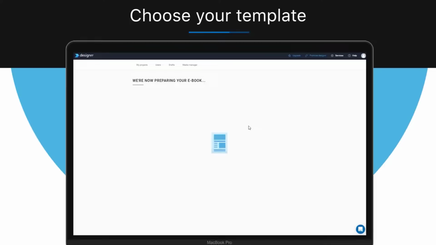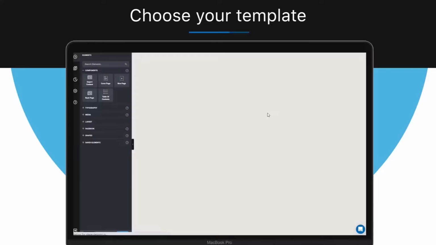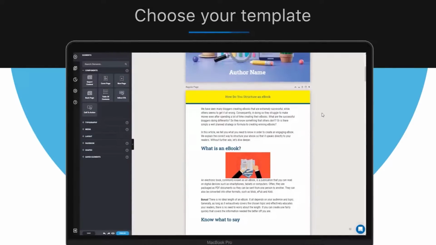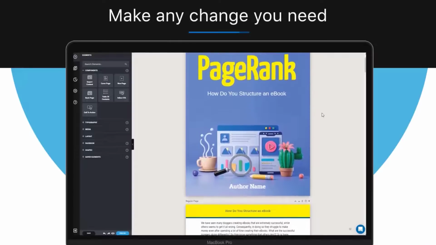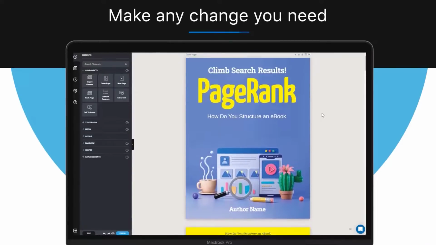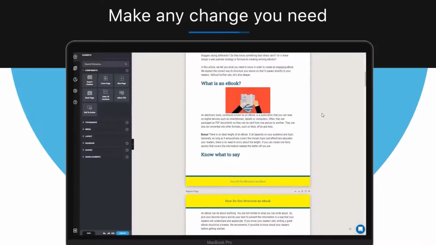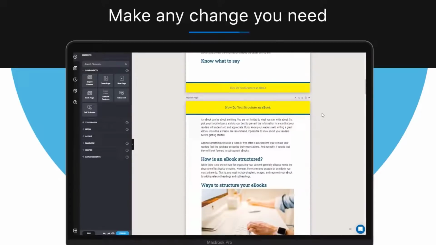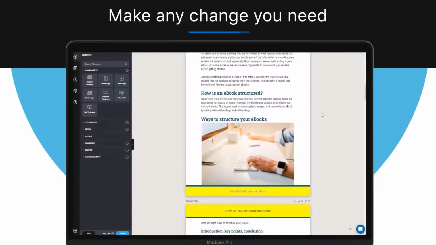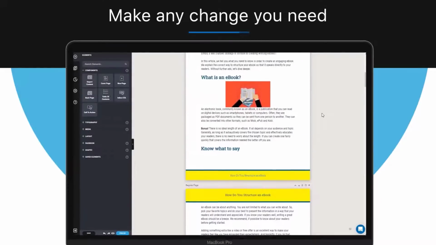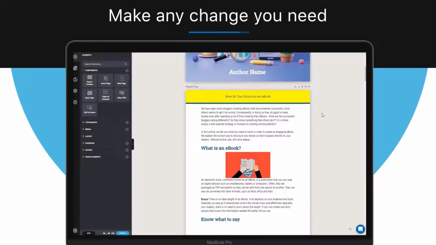Now your content is combined with the template and opened in what we call the design editor. And here you can begin making changes to the layout of the ebook. Start from the top and work down, because our technology will constantly repaginate pages, and when you change things like fonts and images and add and remove paragraphs, we'll keep repaginating your ebook so that everything is laid out correctly.